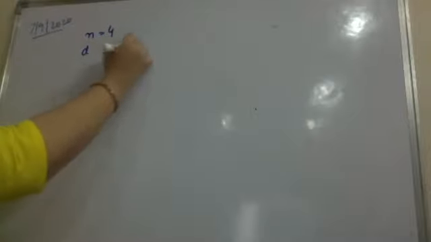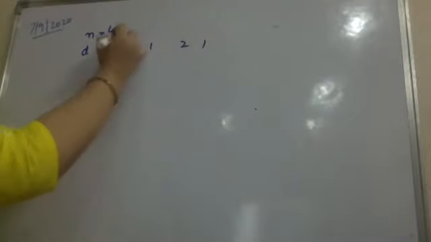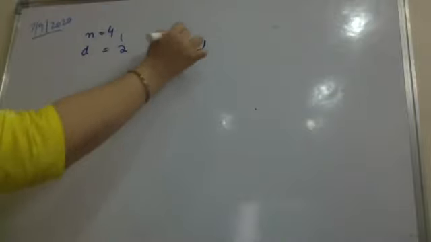So now I am having 4 tasks. N is equal to 4 in this case, supposedly. I am having some deadlines for the 4 tasks, which are 2, 1, 2, and 1. I'm having 4 tasks, task 1, 2, 3, and 4.